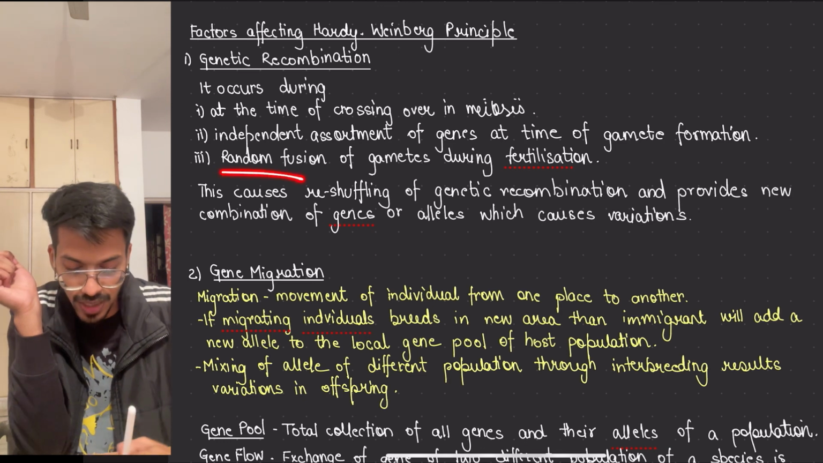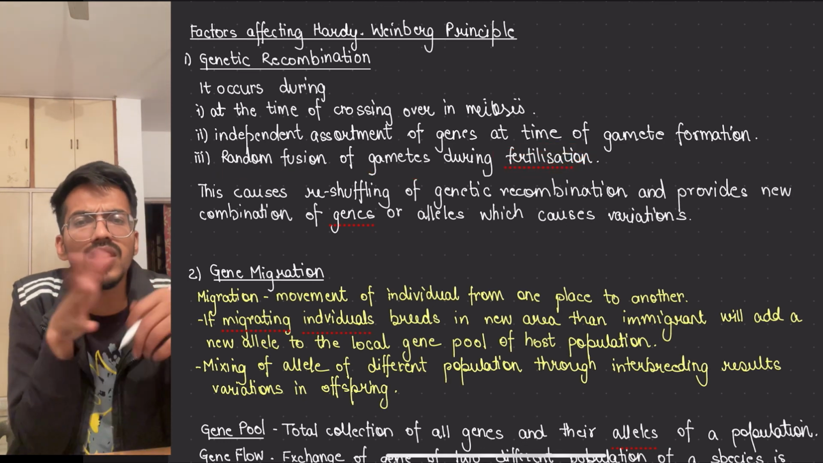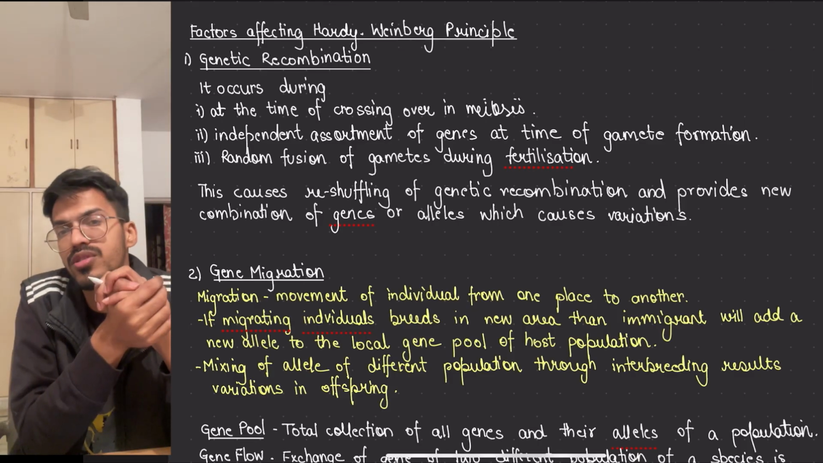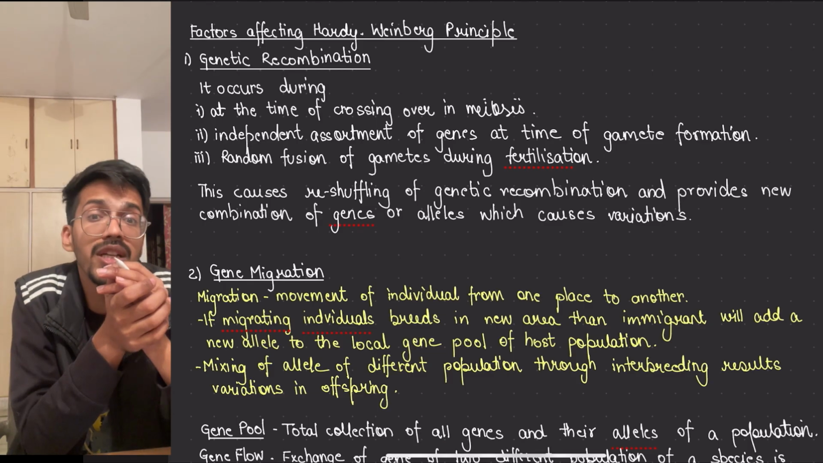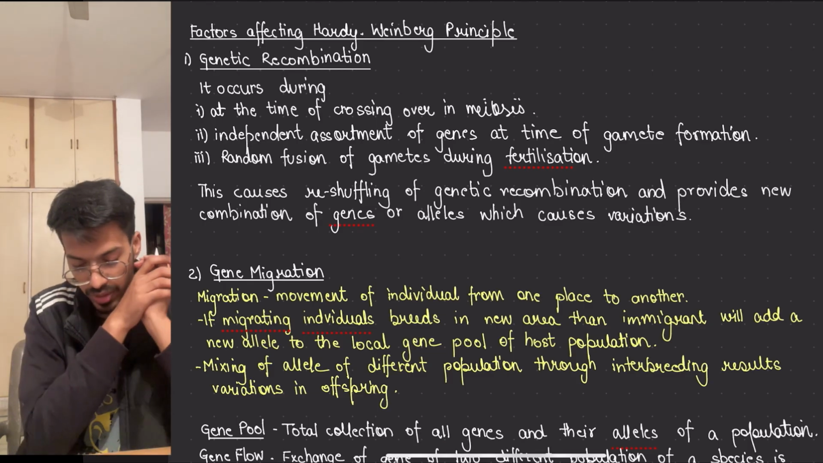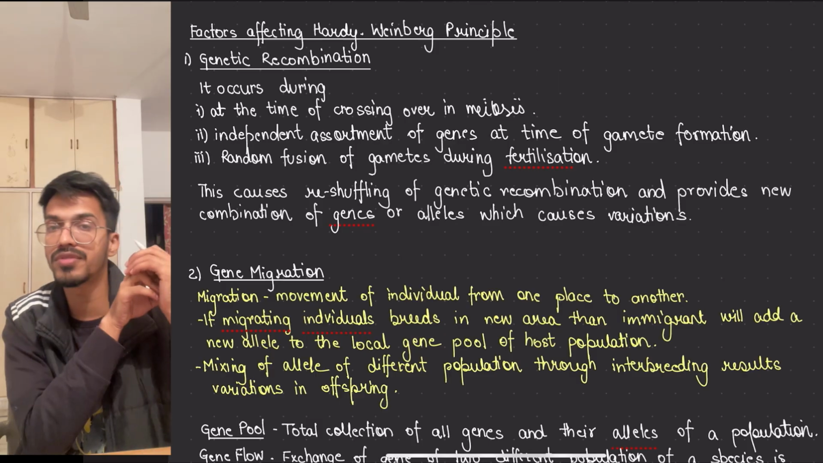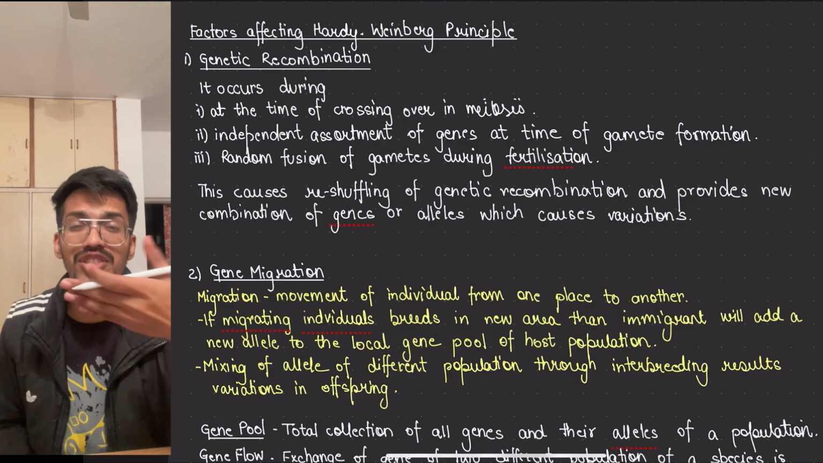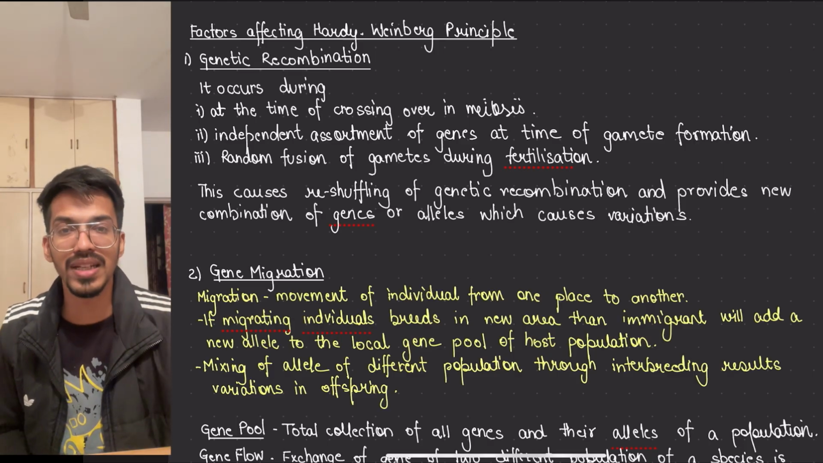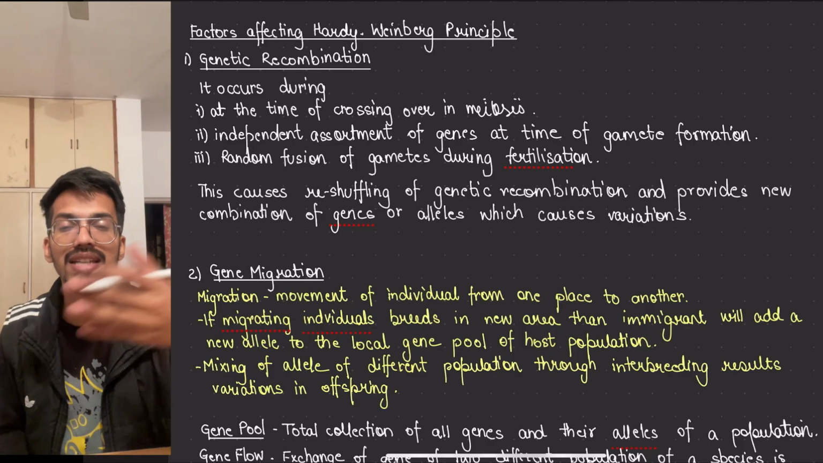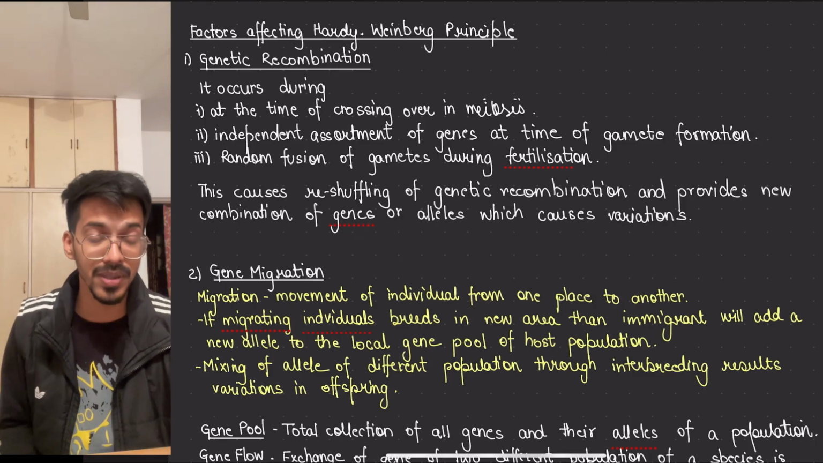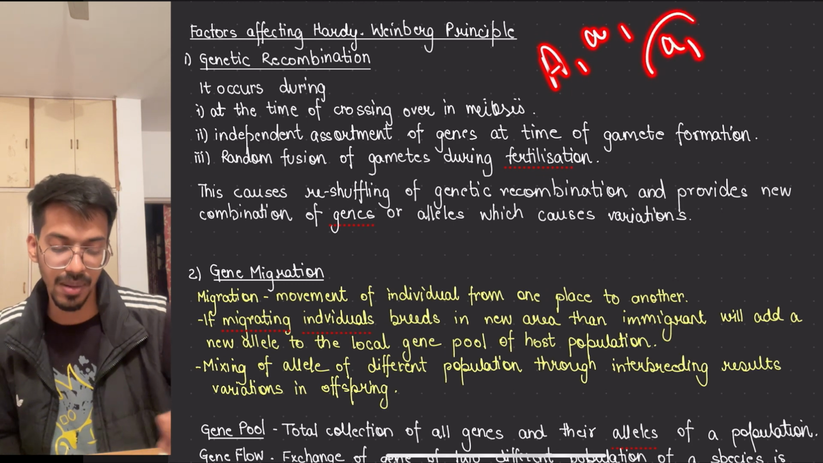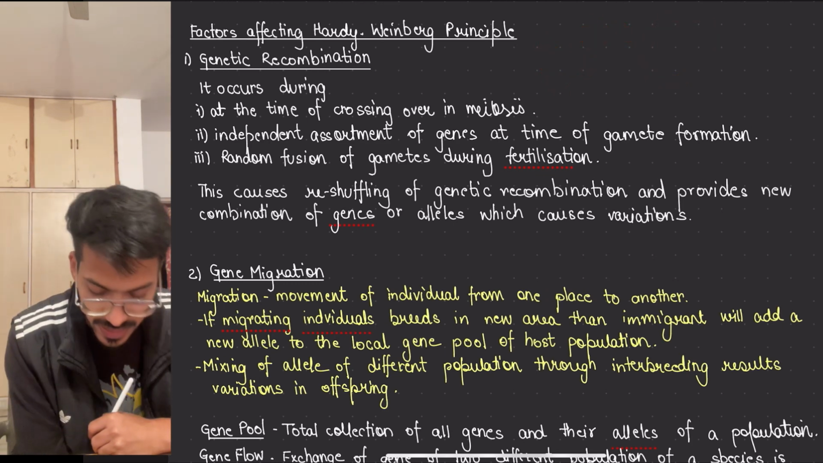Then the random fusion of gametes during fertilization. Any gamete can fuse with any other, and you know that gametes have different gene compositions, which could lead to more different recombinations or new varieties. This causes a reshuffling of the genes and alleles in the population, which leads to the addition of new or different alleles into the population, and it diverts your Hardy-Weinberg principle, because earlier there was just this and this allele. What if this allele, A dash, also comes up? So this thing is there.